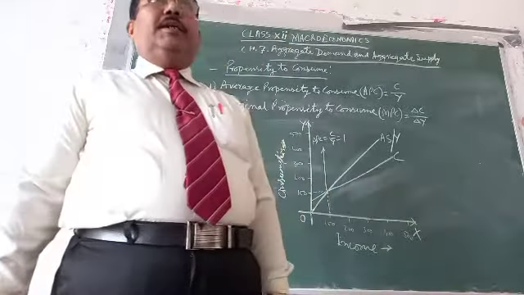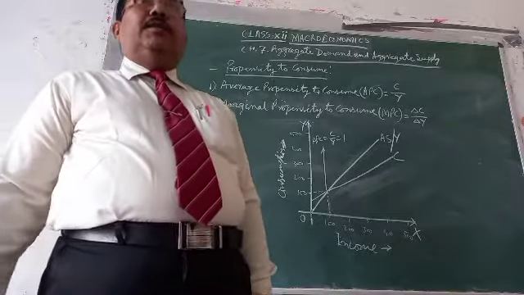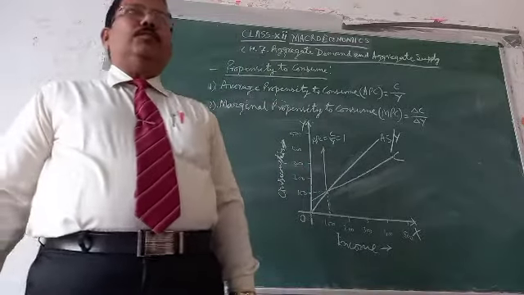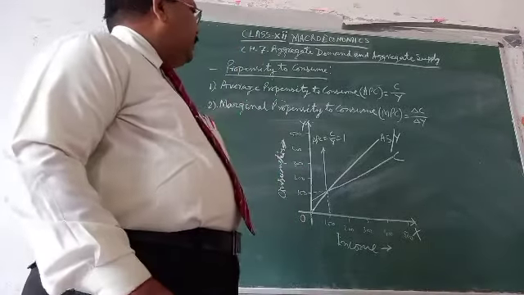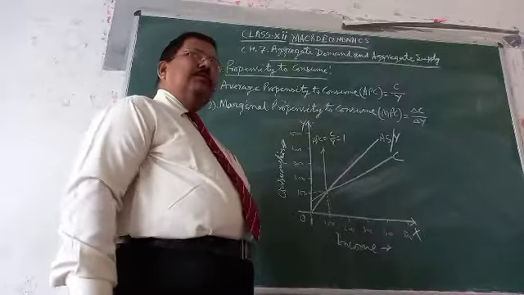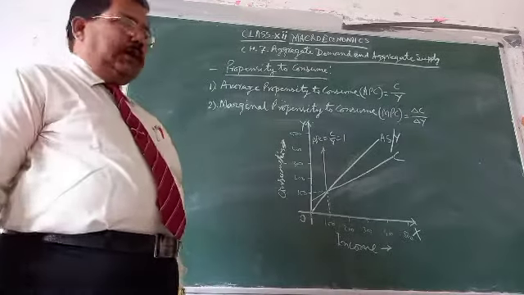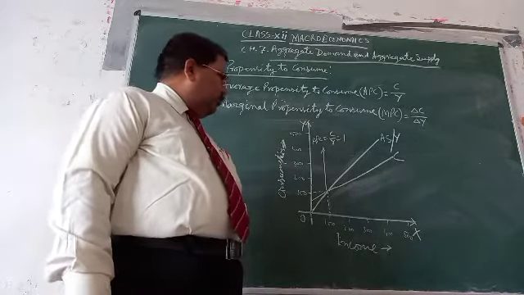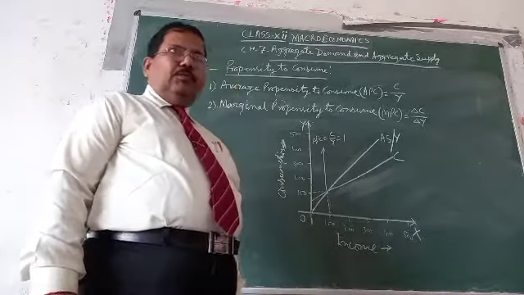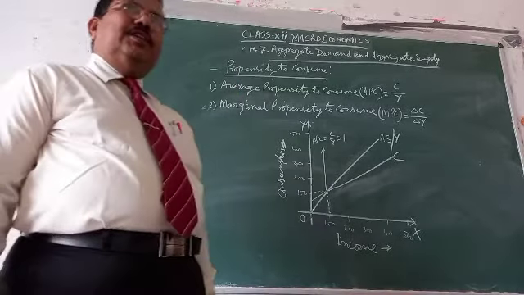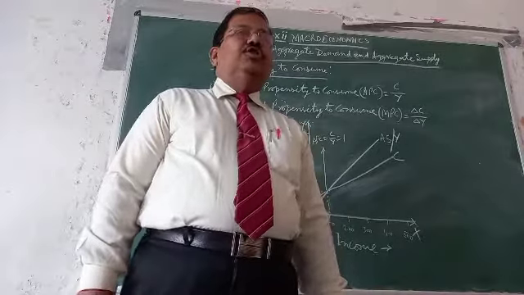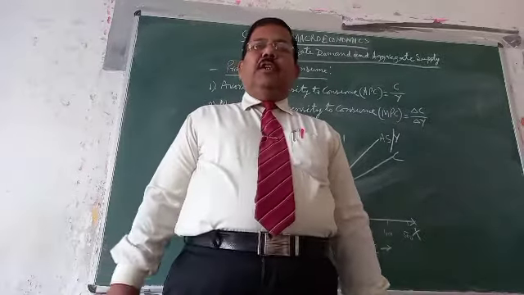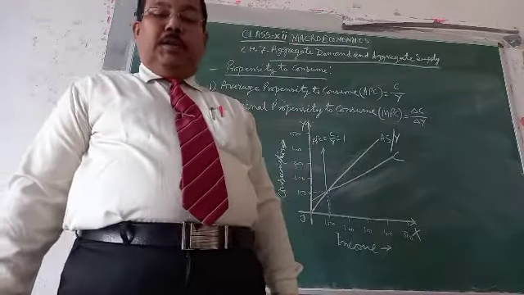So if we divide delta C by delta Y, we will get the marginal propensity to consume. Propensity is the inclination of the consumers towards the consumption of various goods and services in the economy.